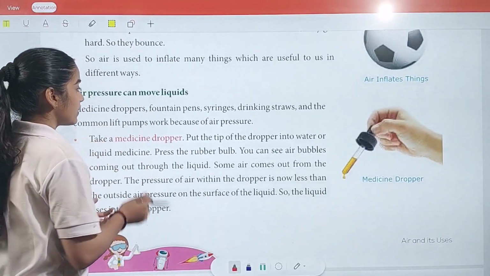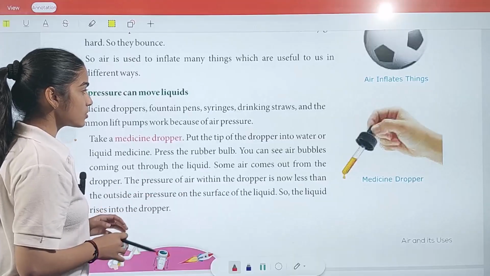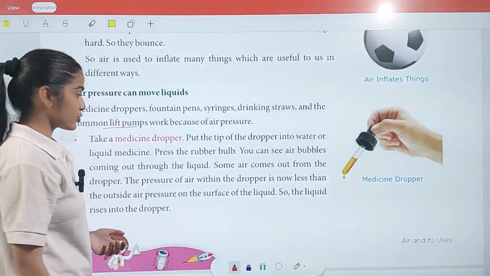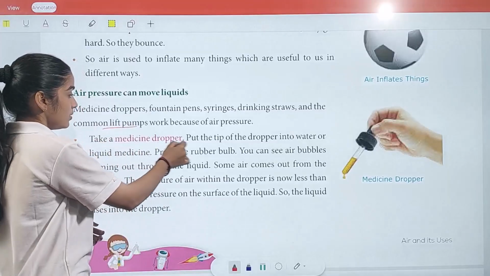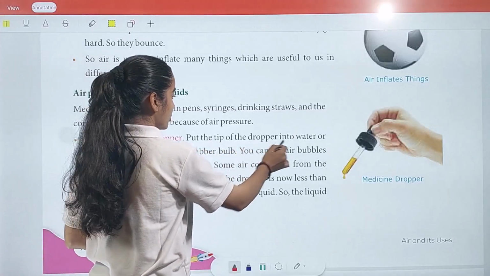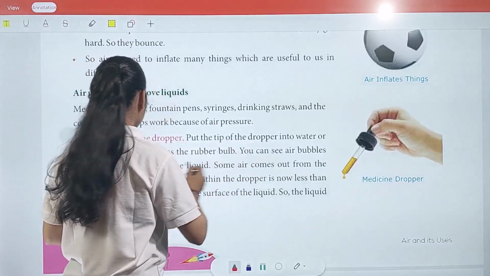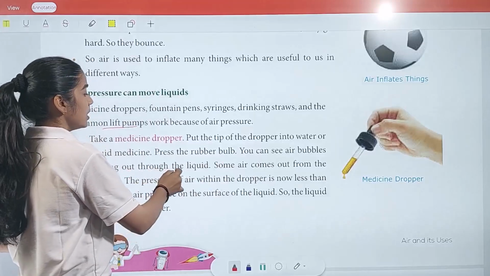Medicine droppers, fountain pens, syringes, drinking straws, and the common lift pumps work because of air pressure. Take a medicine dropper, put the tip of the dropper into water or liquid medicine. Press the rubber bulb. You can see the air bubbles coming out through the liquid.